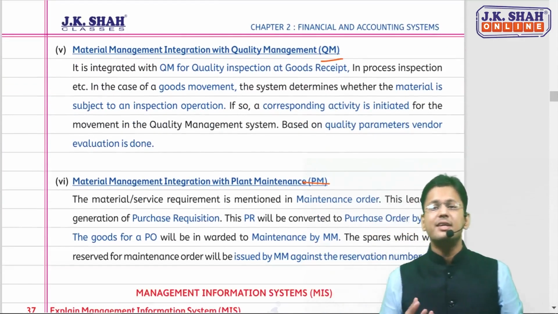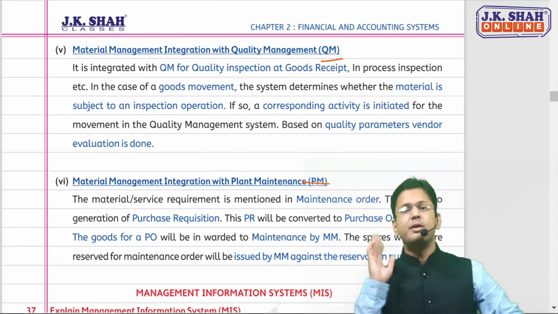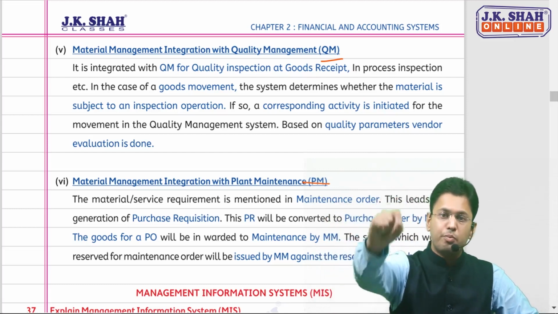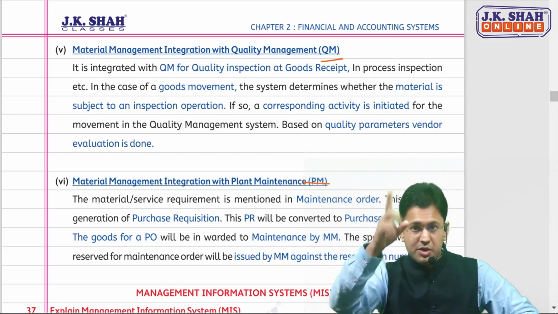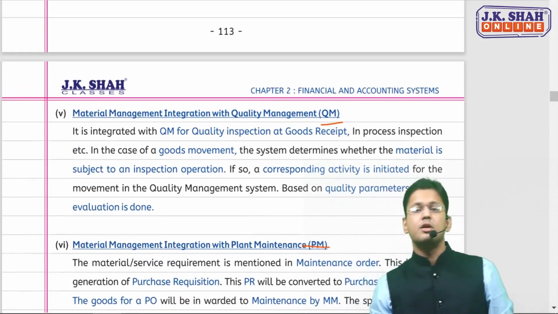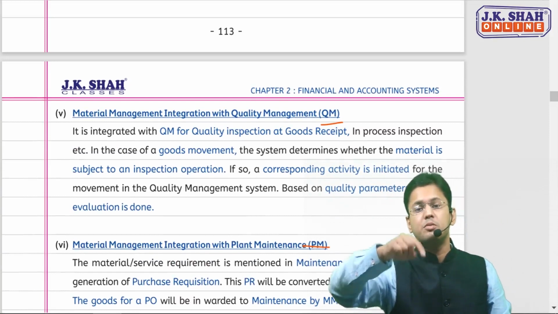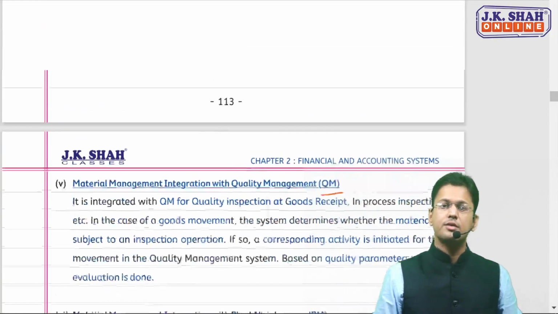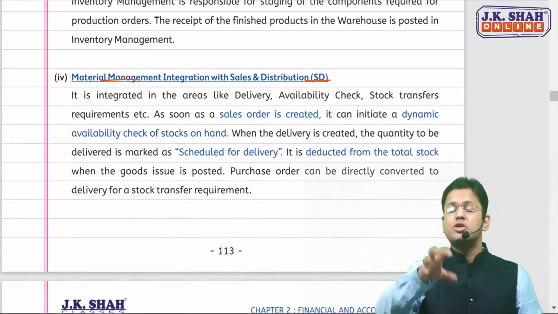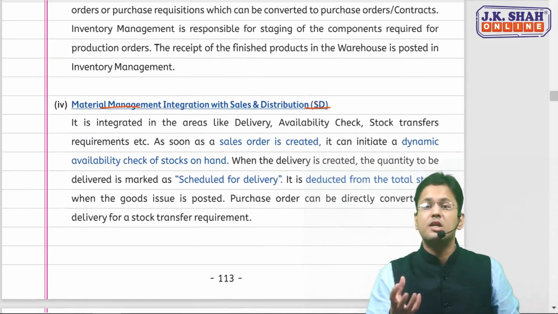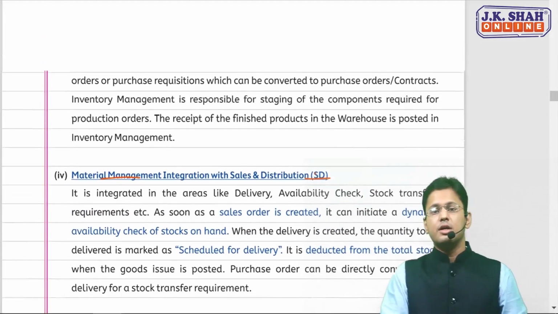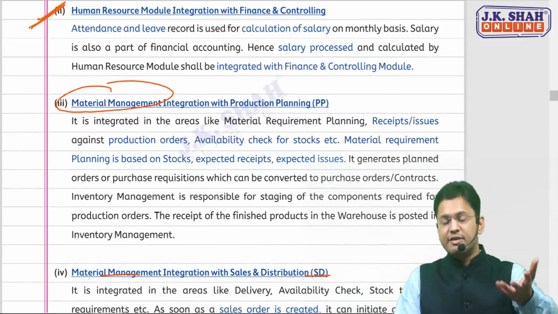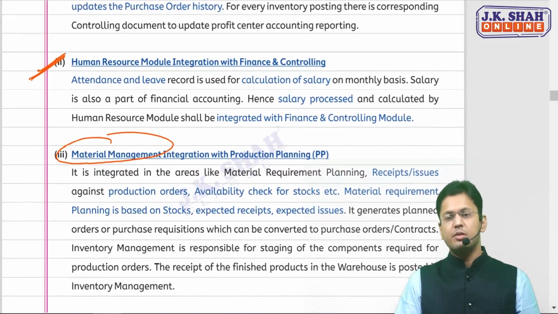And why are they integrating? A simple logic. Plant maintenance, guys, will require some repairs, tools, equipment, and they would request the material management department to purchase the same. So there needs to be an integration between them. The quality management is interacting with the material management because they need to check the quality of goods received, produced, sold. The sales and distribution need to check with the material management because he has to check whether the goods are available for delivery or not. The production planning, obviously, again, to check whether raw materials are there or not, so that they can give an order, they can receive the products from the material management department.